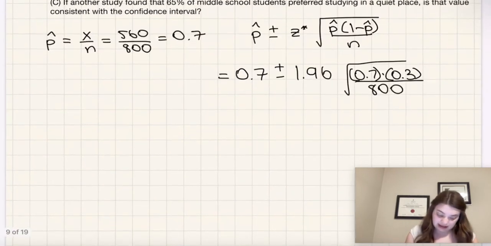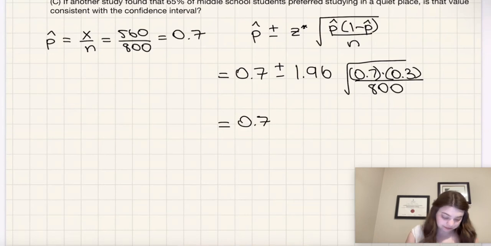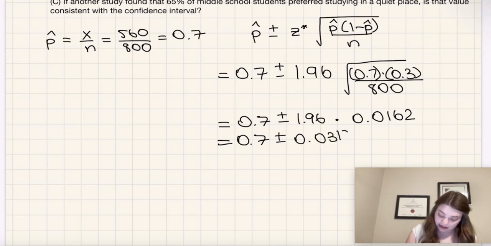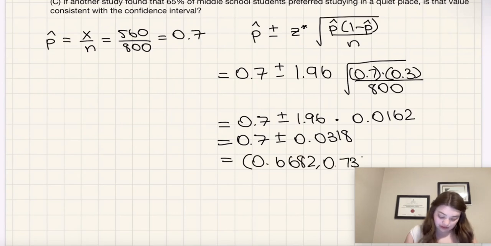So that is going to get us 0.7 plus or minus 1.96 times the answer to this, which is approximately 0.0162. If I multiply that out, multiplying the 1.96 with the 0.0162, we get 0.7 plus or minus 0.0318. If we actually add and subtract, the confidence interval is between 0.6682 and 0.7318. And that is going to be our final answer for part A.